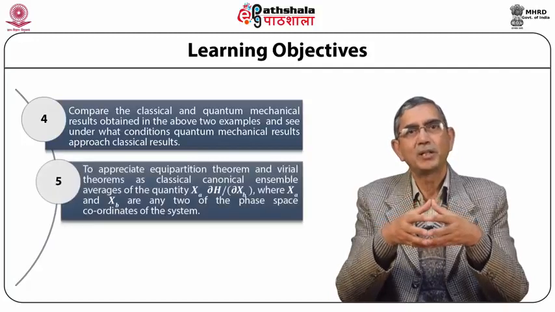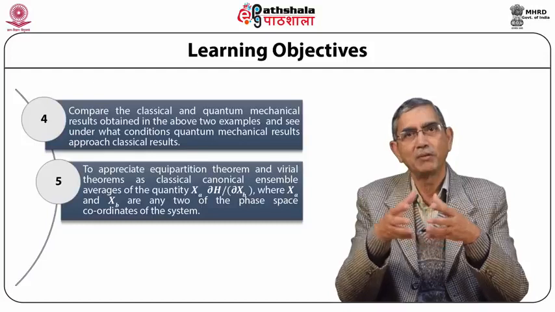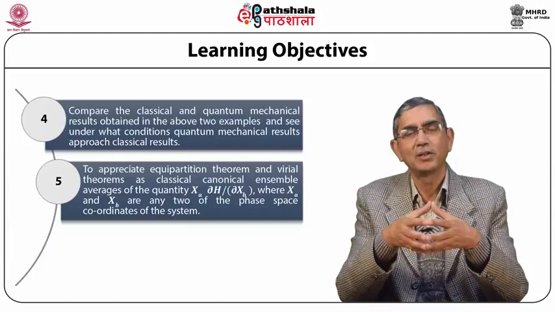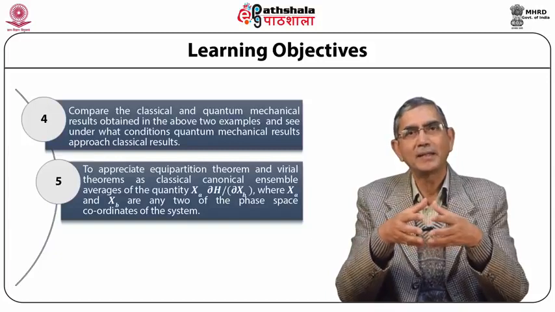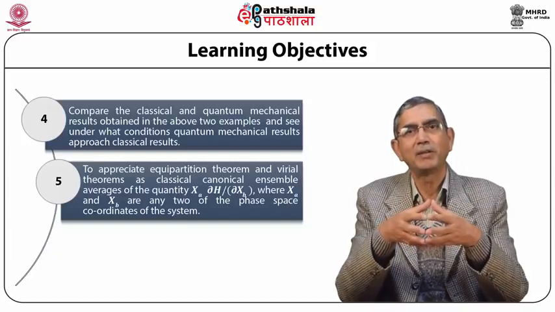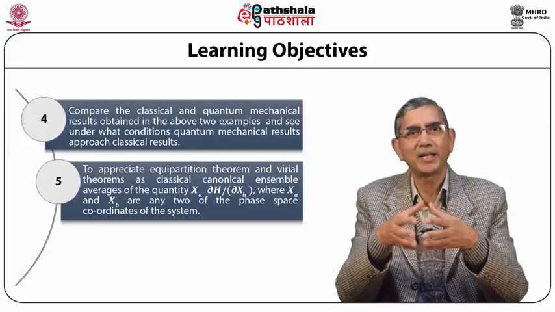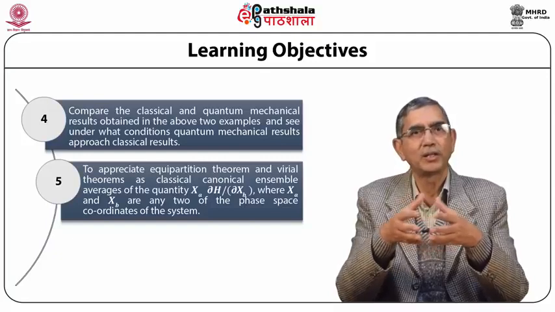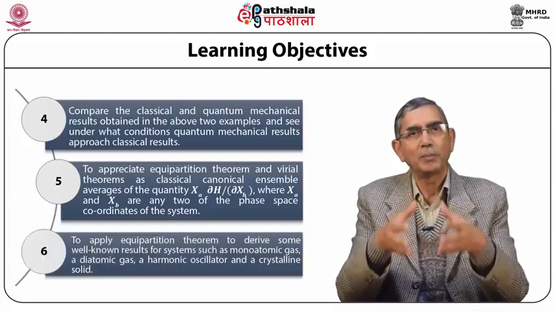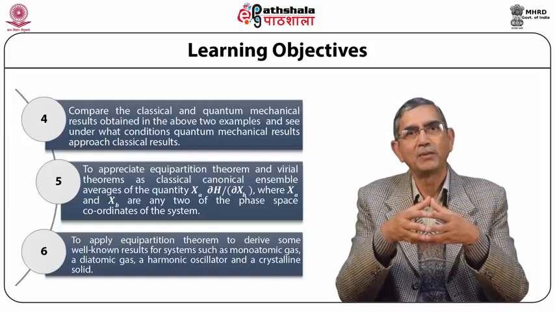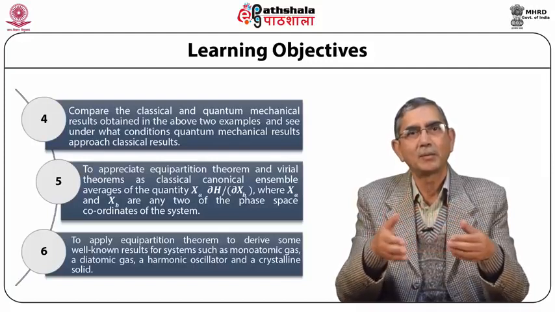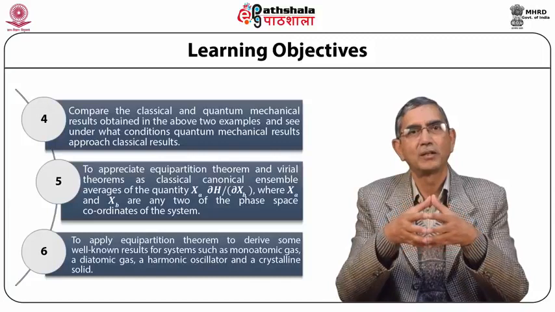We shall be able to appreciate equipartition theorem and virial theorem as classical canonical ensemble averages of the quantity xa multiplied by the partial derivative of the Hamiltonian with respect to xb, where xa and xb are any two of the phase space coordinates of the system. To apply equipartition theorem to derive some well-known results for systems such as a monatomic gas, a diatomic gas, a harmonic oscillator, and a crystalline solid.